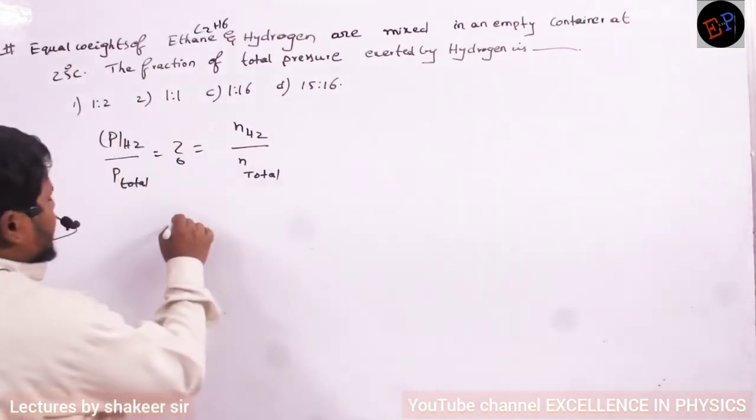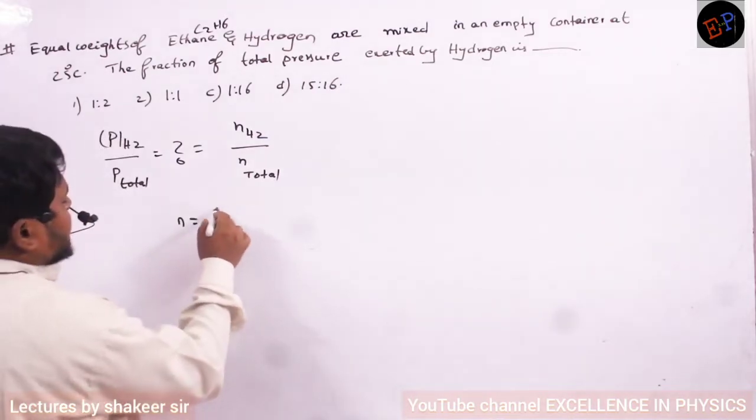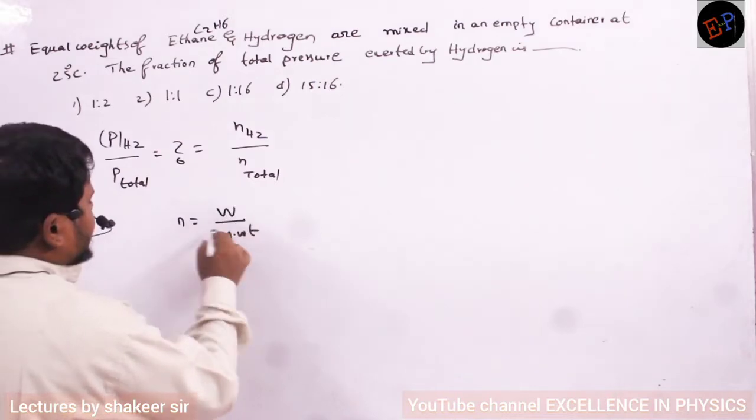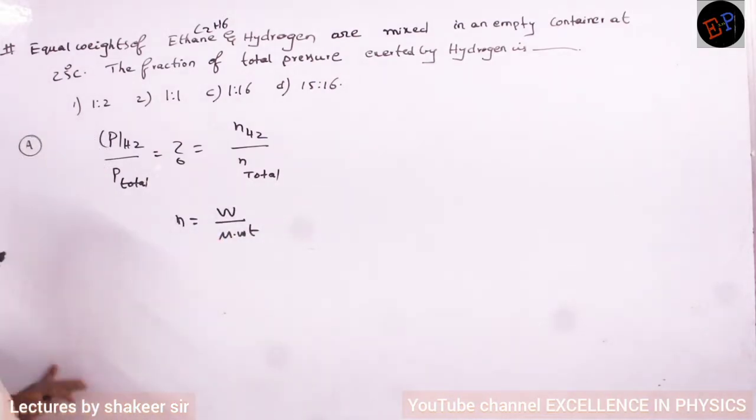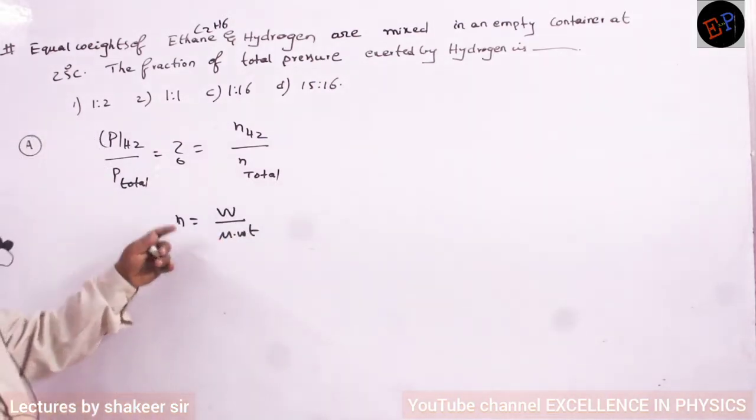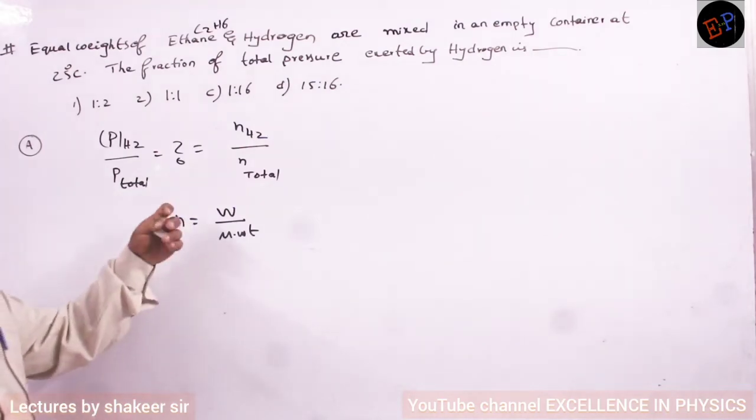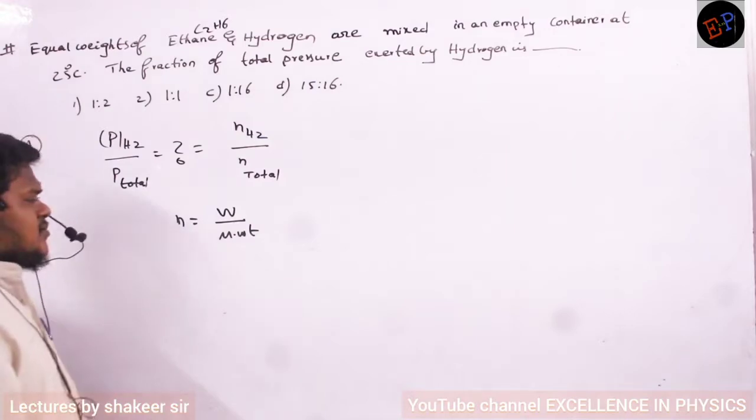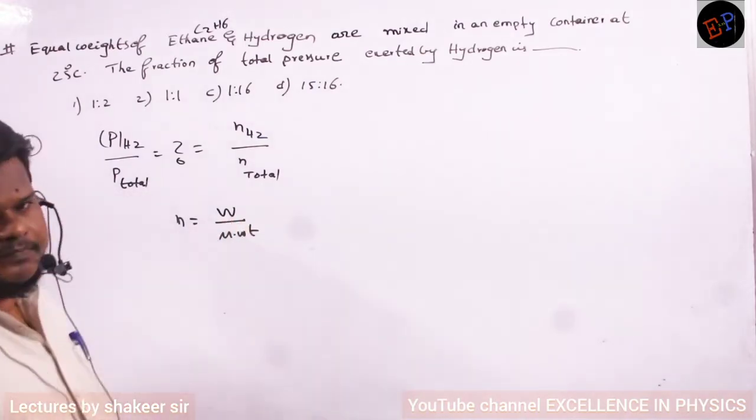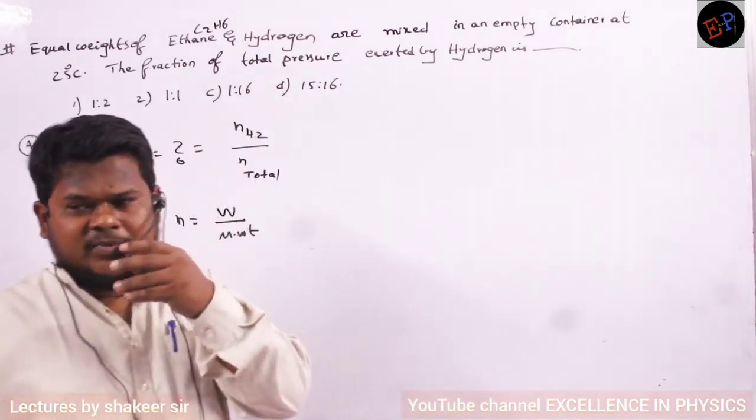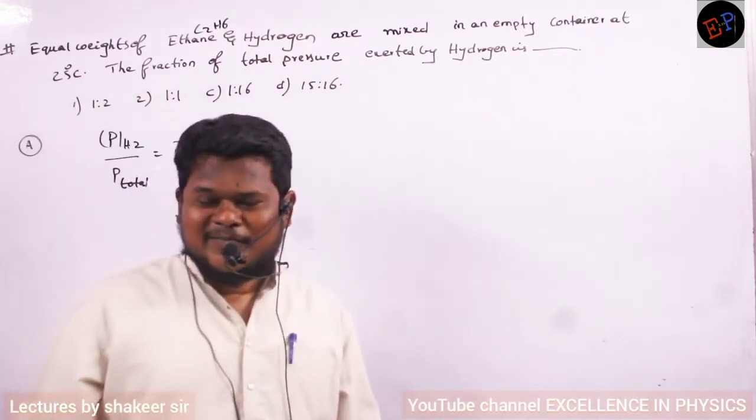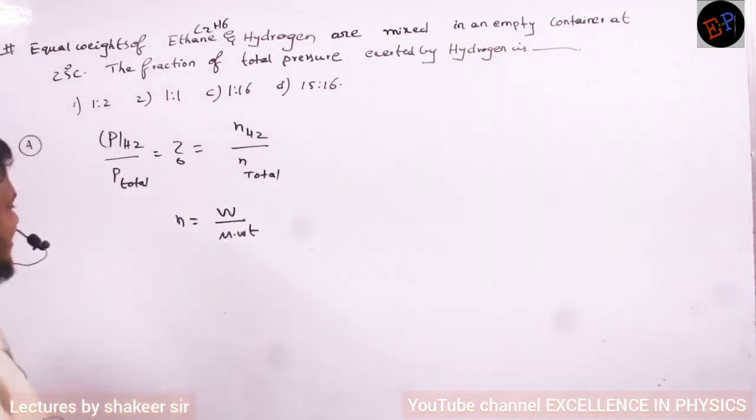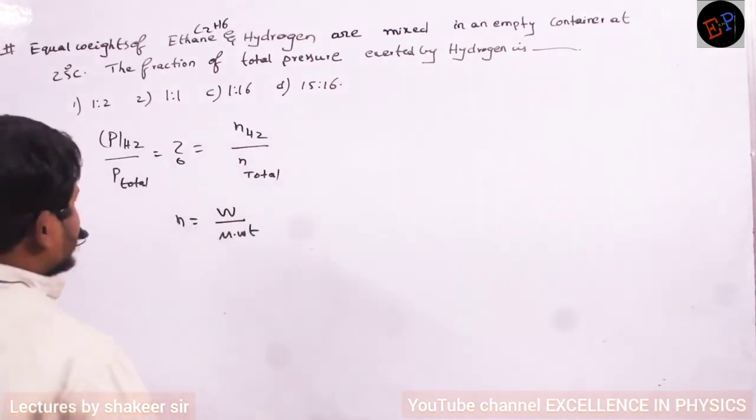So number of moles, how can I calculate? Mass is given, so weight is given. Mass divided by molecular weight, or weight divided by molecular weight, is called number of moles. This is the formula: small m divided by capital M, or weight divided by molecular weight. Both are the same. In physics we use weight and mass differently, but chemistry people use mass and weight as synonyms. So mass and weight are the same in chemistry.